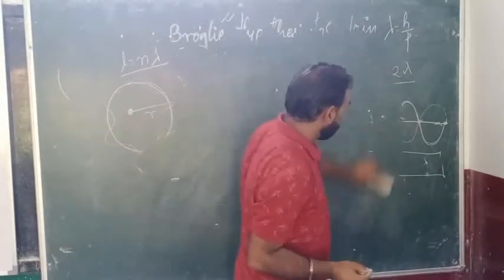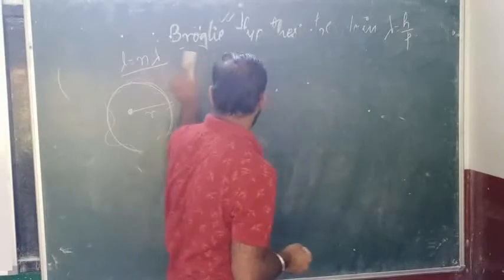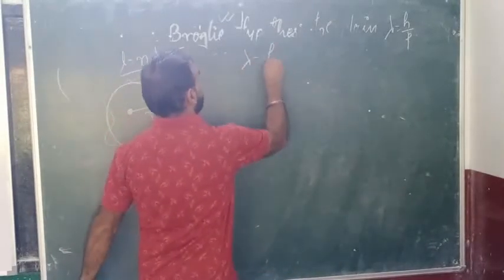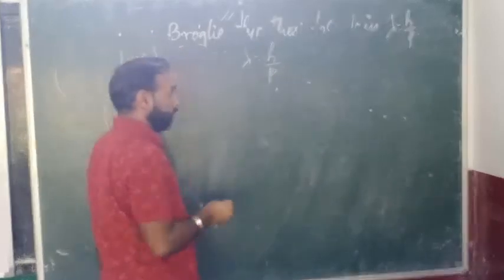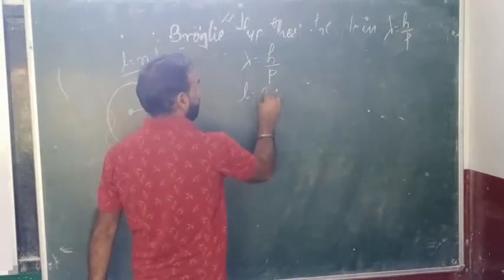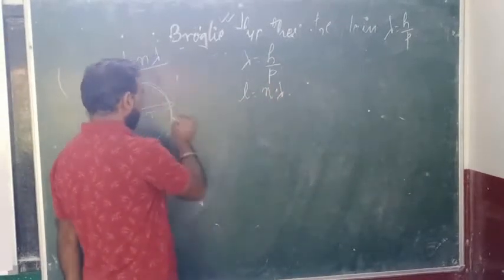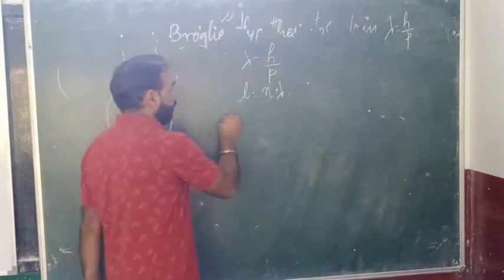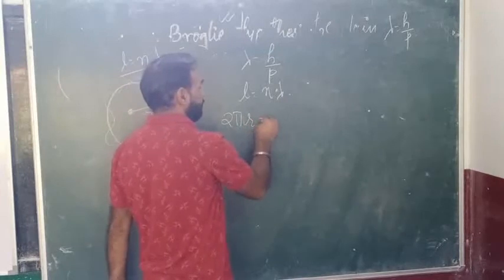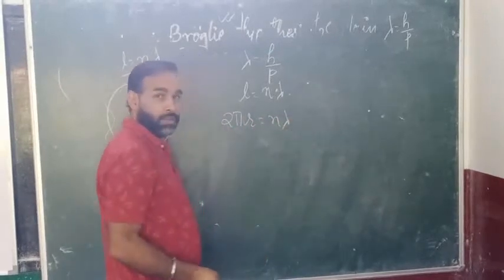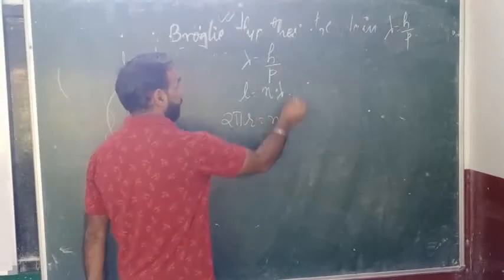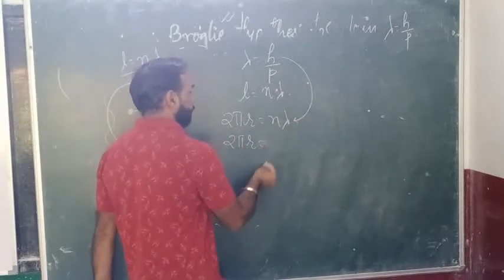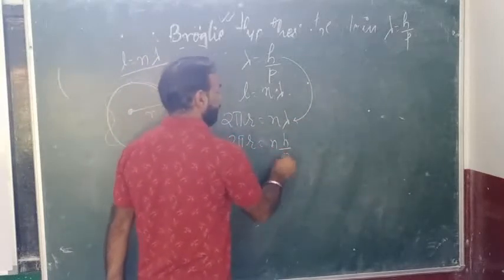We have three different equations now. First is lambda is equal to h upon p given by de Broglie. Then we get L is equal to n lambda. Then for the case of this, we use 2 pi r is equal to n lambda. Right? Now this lambda value you put over here. So this 2 pi r will equal n h upon p.